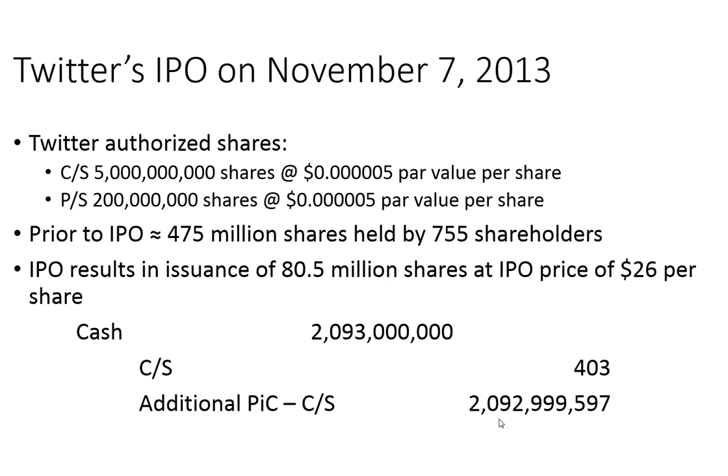And so that is all there is to issuing capital stock. Cash, or the fair value of assets, gets debited. The common stock account gets credited for the par value of the shares that are being issued, and then additional paid-in capital in excess of par gets credited for the remaining portion. Now again, this just once more emphasizes the point that par value is becoming less and less relevant from a practical standpoint. Eventually, the concept of par value will disappear completely, but that's where we are right now. So that's an example of issuing common stock.